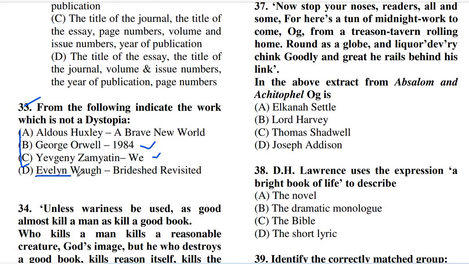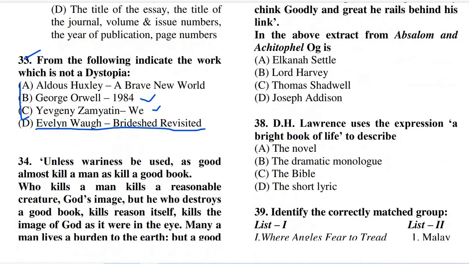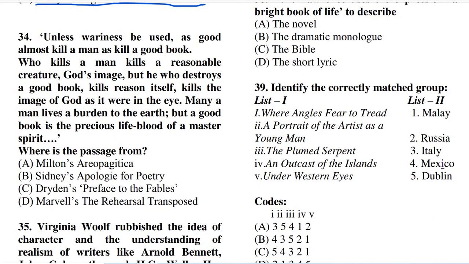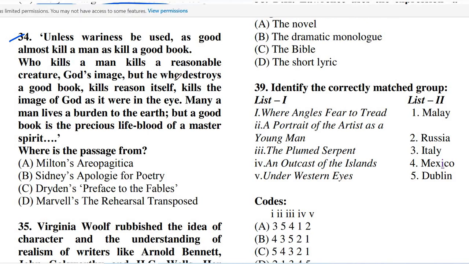So Brideshead Revisited is the right answer to question number 33. Now look into question number 34. What does it say? Unless wariness be used, as good almost kill a man as kill a good book. Who kills a man kills a responsible creature, God's image, but he who destroys a good book kills reason itself, kills the image of God, as it were, in the eye.